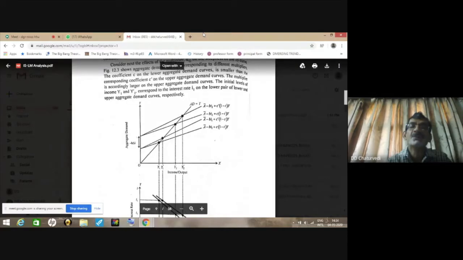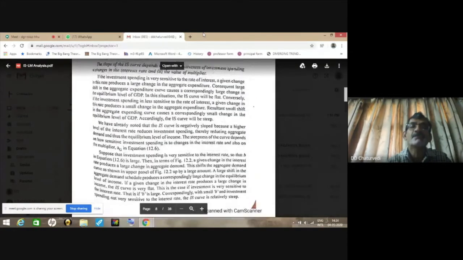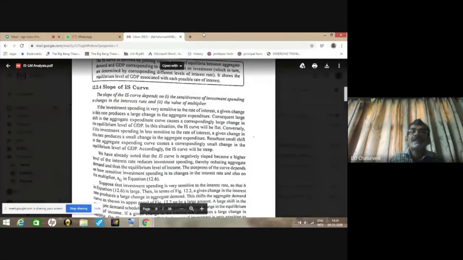I am taking you back to the same page, previous page, wherein I explained to you that for large shift in aggregate expenditure causing large change in equilibrium level of GDP, when the investment spending is very sensitive to the rate of interest, IS curve will be flat.